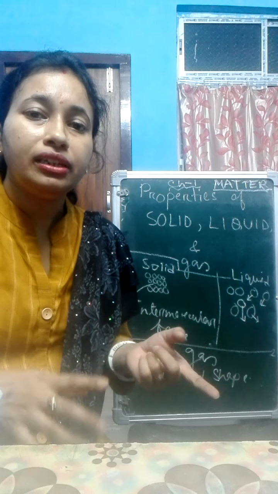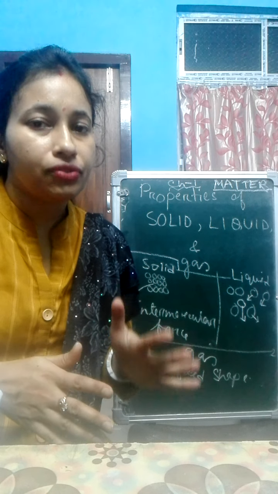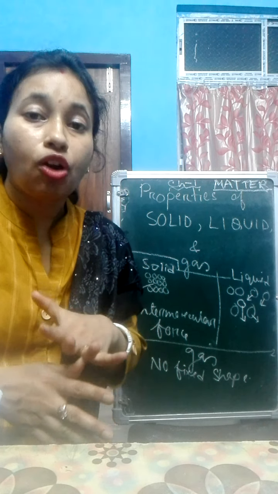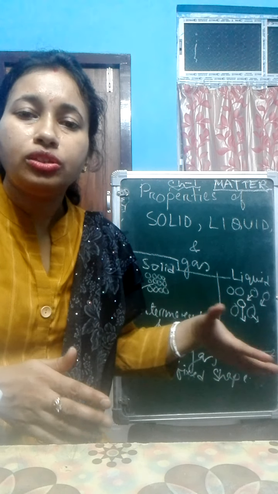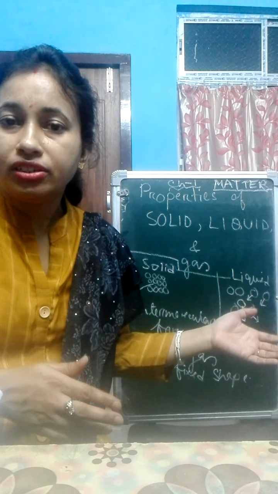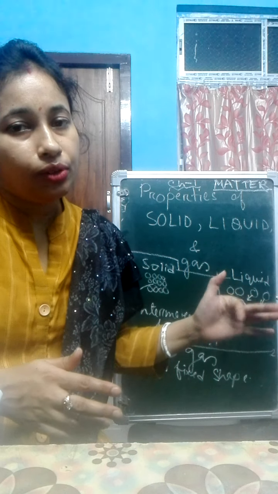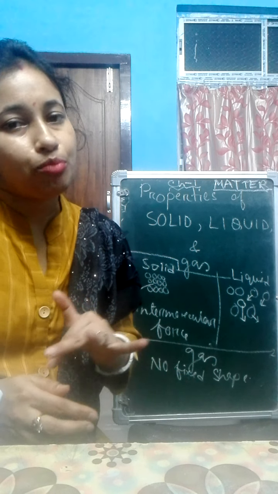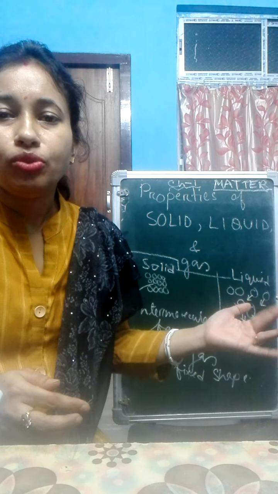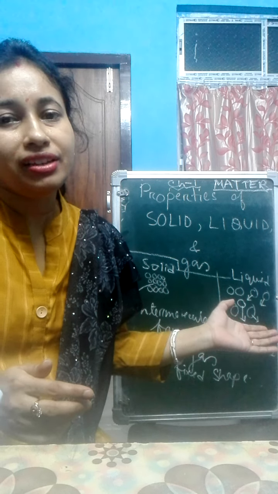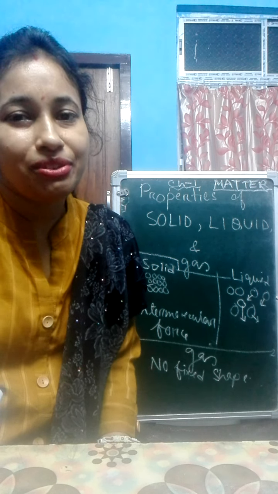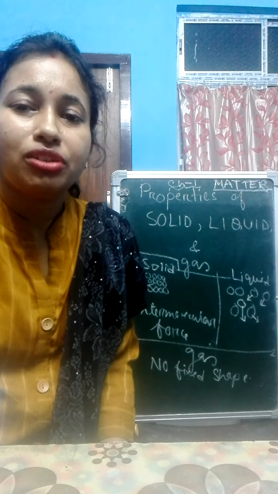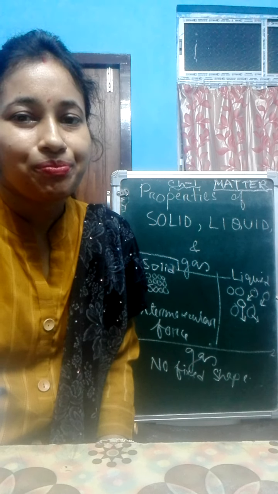These are the main things which make them different. This way we can distinguish them by seeing their properties. So we have discussed the properties of solid, liquid and gas. Today you write it in your copy and send it.